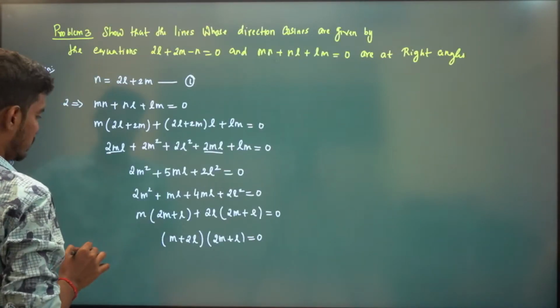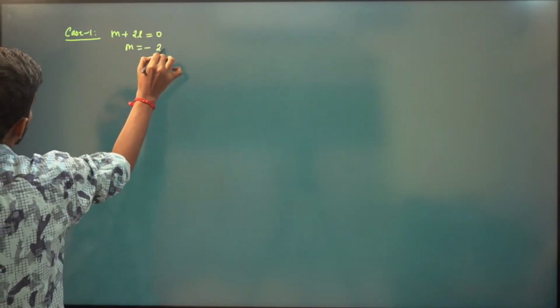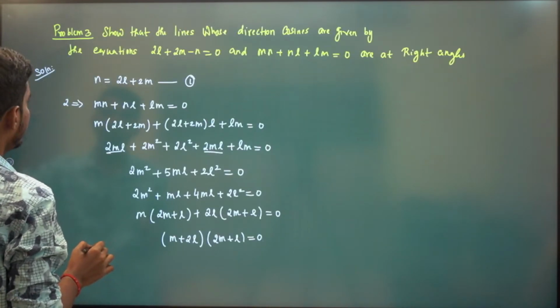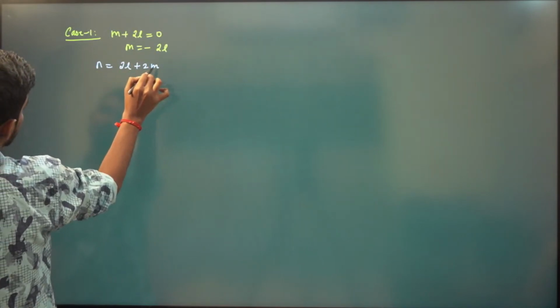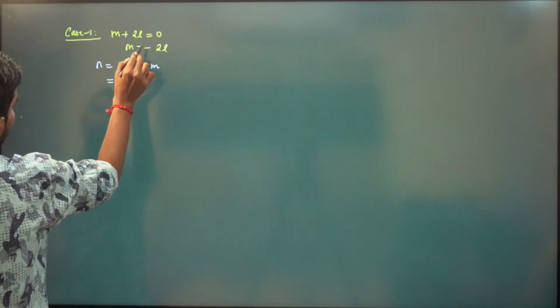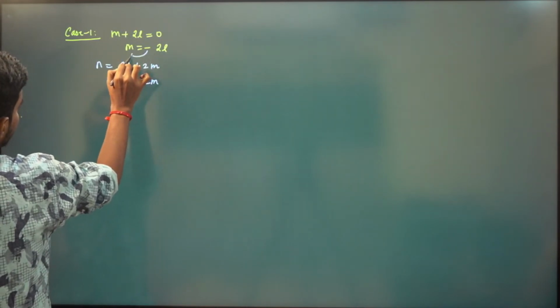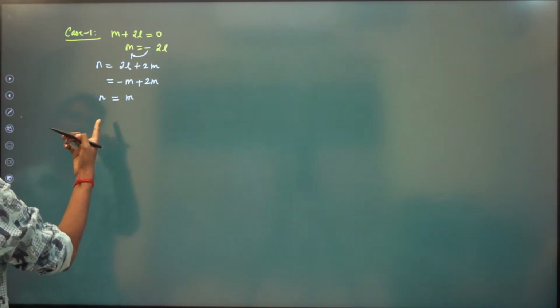So case 1 is m plus 2l is equal to 0. That means m is minus 2 times l. And what is n? n is 2l plus 2m. So 2l is minus m, so n is same as m.